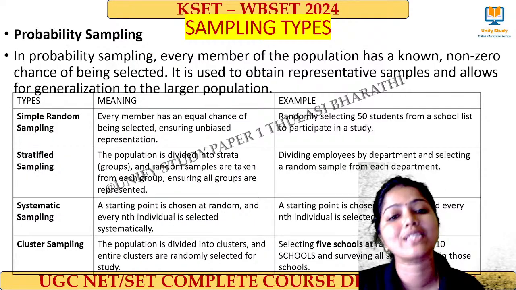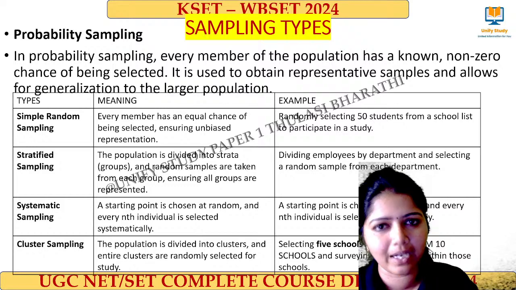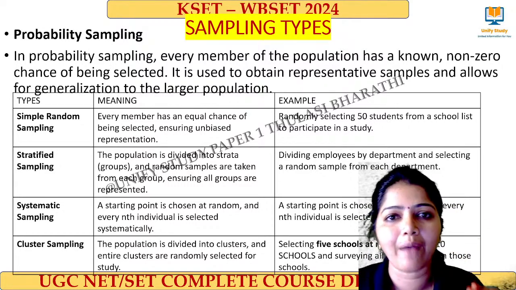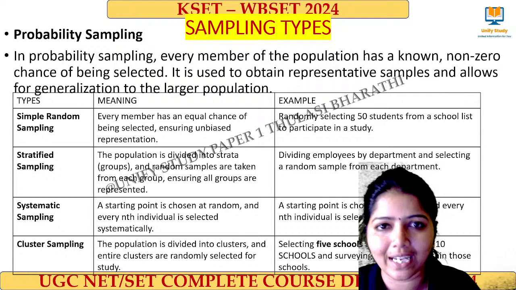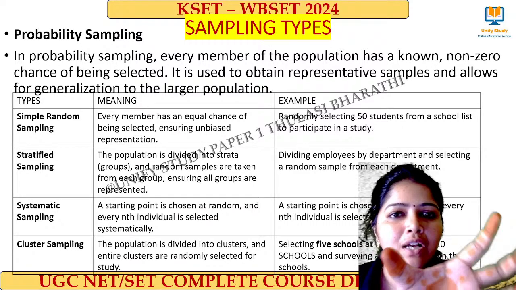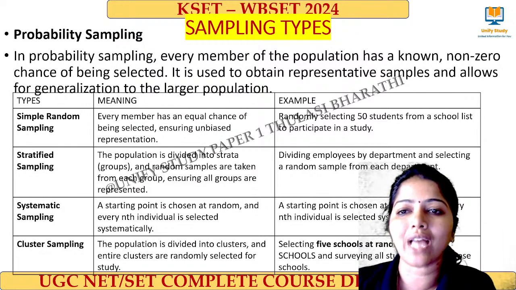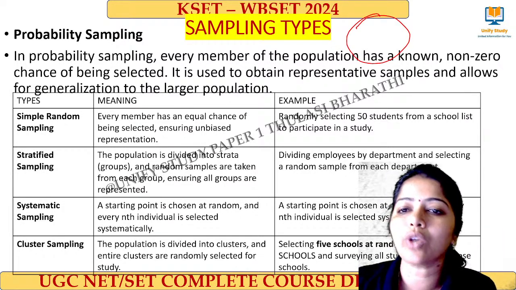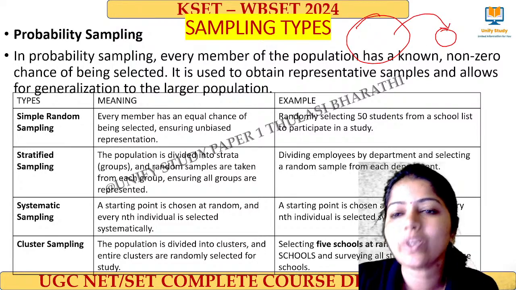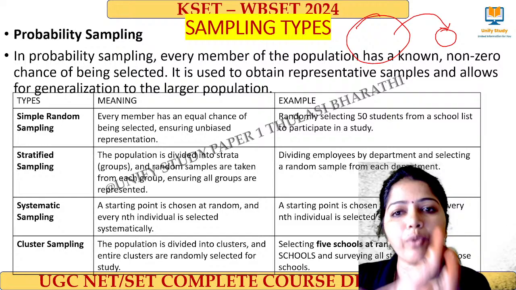Next I move to sampling and its types. You may think, ma'am, sampling is easy. Here I am just going to revise the concepts. Sampling means, to do a research, to collect data, I cannot go and collect from everyone. So I need to have a sample set which represents the whole population. There is a big population, and to represent it, I have to take a sample which represents exactly this whole population.